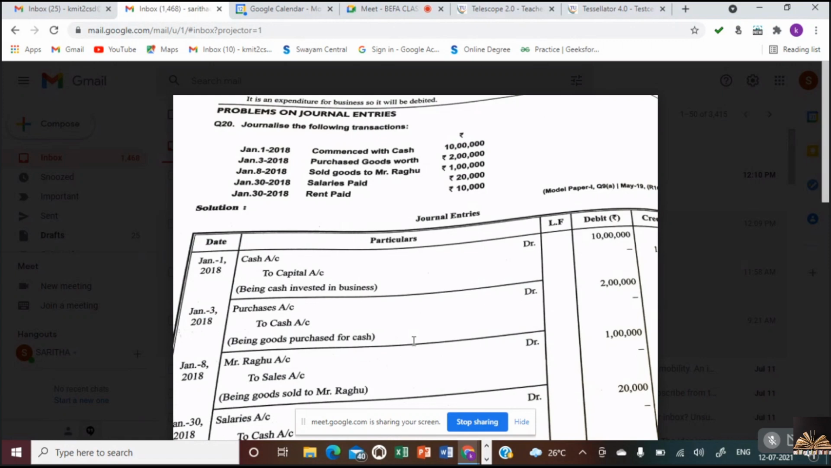Yes, ma'am. Who is receiving? Mr. Raghu is receiving, isn't it? So debit Raghu's account. Mr. Raghu account debtor to sales account. Is this clear, Nana, all of you?